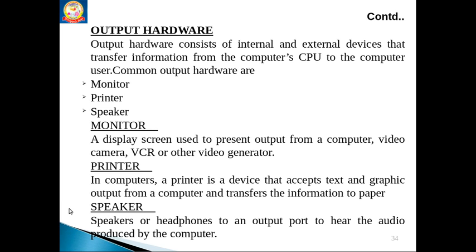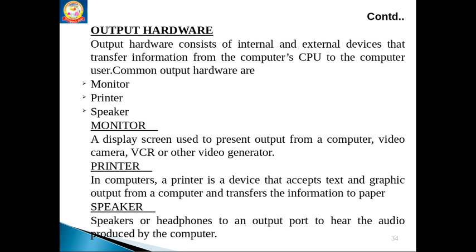Output hardware, what are all the devices that are used to transfer information from the computer to the user? Those kinds of hardware we can call output hardware. Common ones are monitor, printer and speaker. Monitor means every system has some display screen where the user can see all kinds of data. It can show text data, video data or whatever it may be.